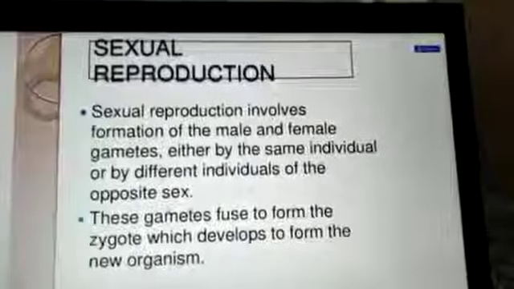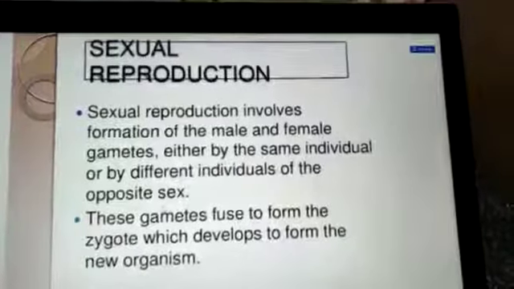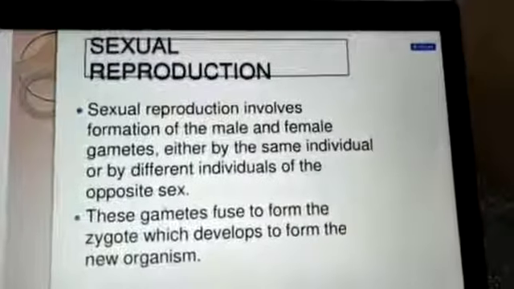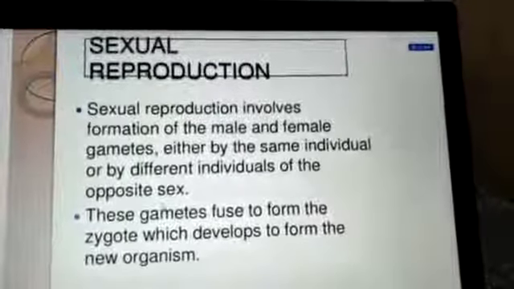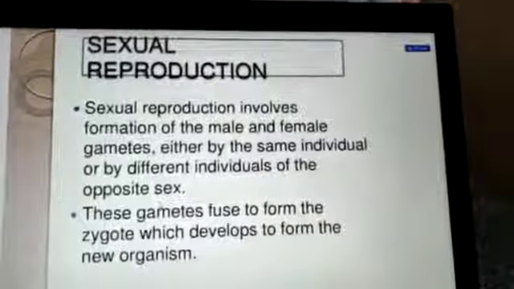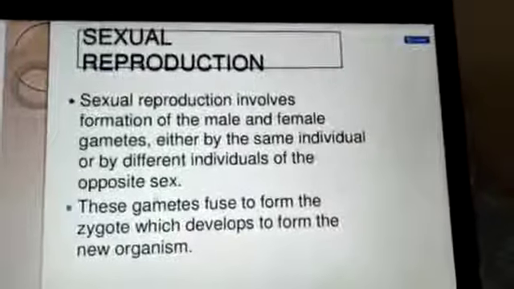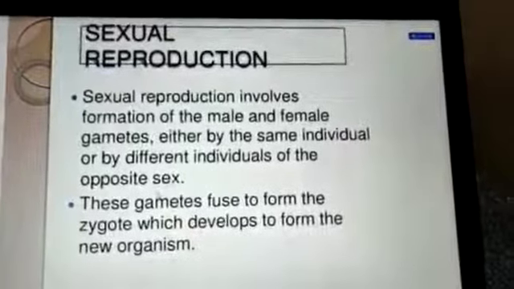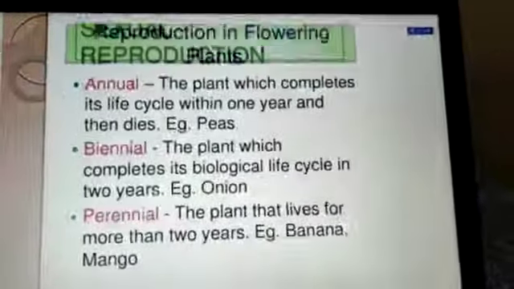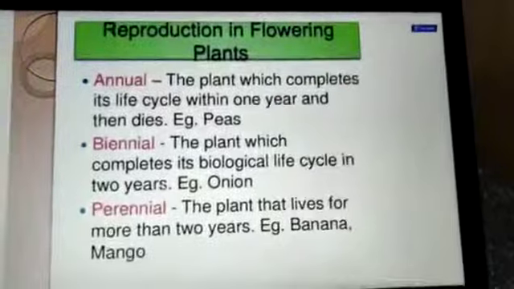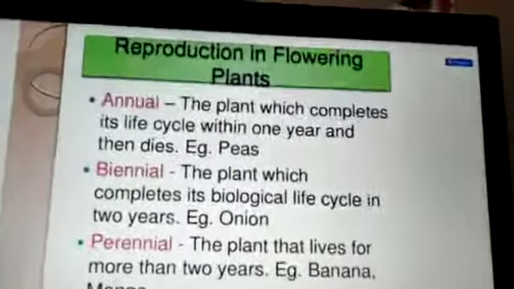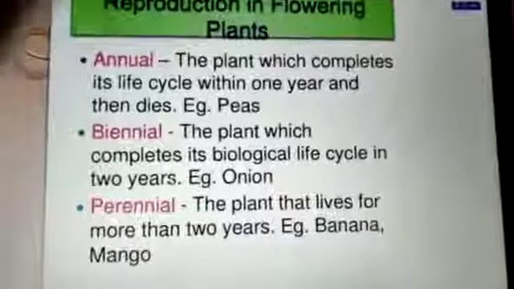So in sexual reproduction, through the process of meiosis, these gametes are produced. That process is termed gametogenesis. Once the gametes are produced, they fuse and the new body is formed. These gametes fuse to form the zygote, which develops to form a new organism. Now, reproduction in flowering plants. You are able to see reproduction in flowering plants on the screen.